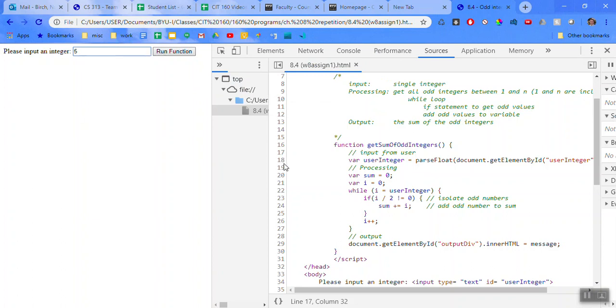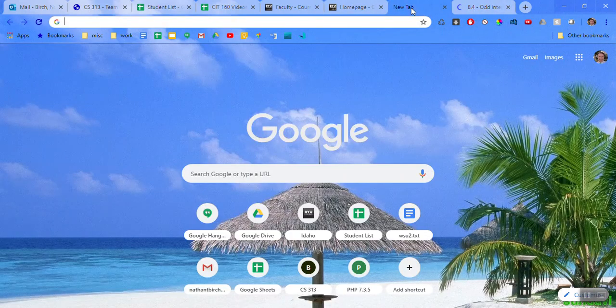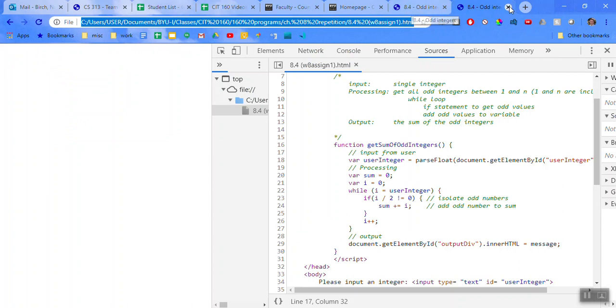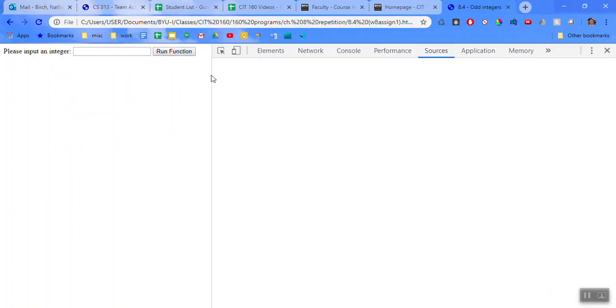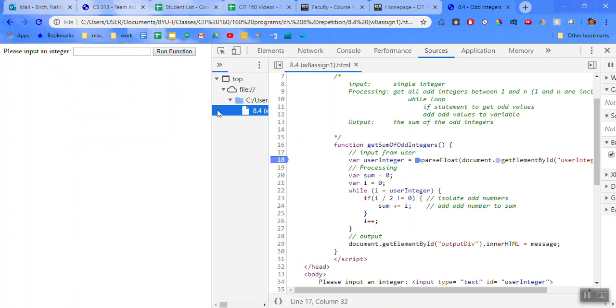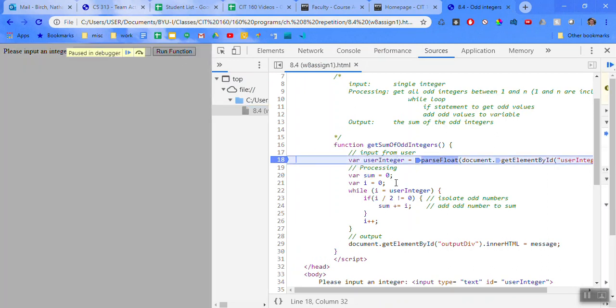So I'm going to put a breakpoint and refresh this page. Looks like I had a serious issue going on here because I killed the page. I'm going to close this page and I'm going to open up this tab and put a breakpoint in here so that I don't have another infinite loop going. That's what it looked like. That's why the page froze up like that.